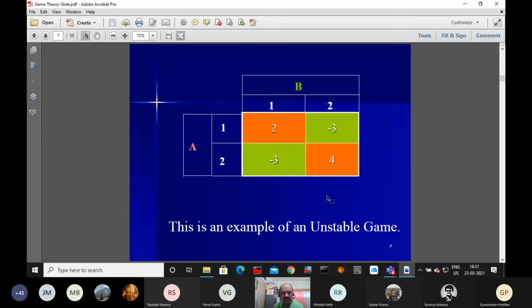Please write down 2x1 minus 3x2, equal to minus 3x1 plus 4x2.